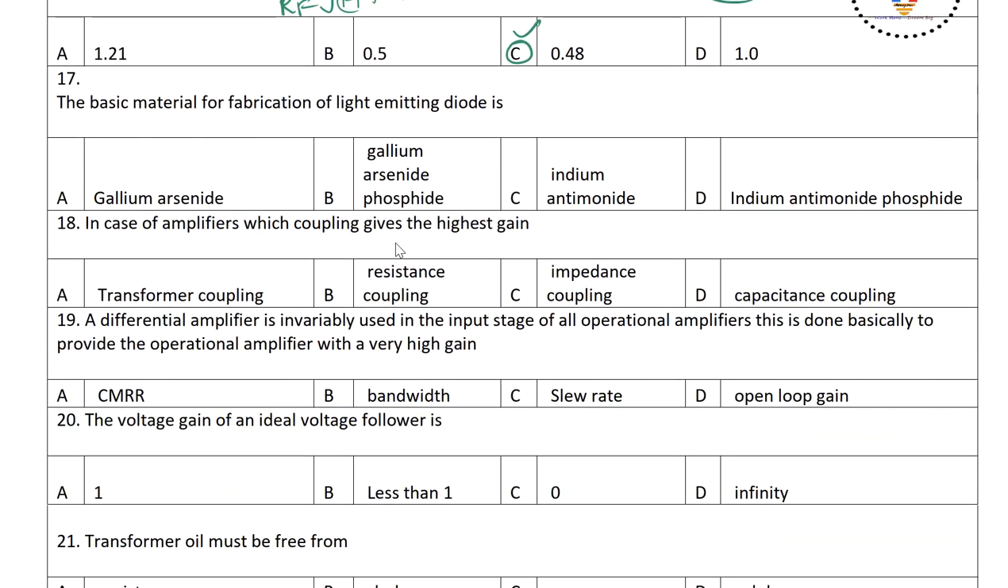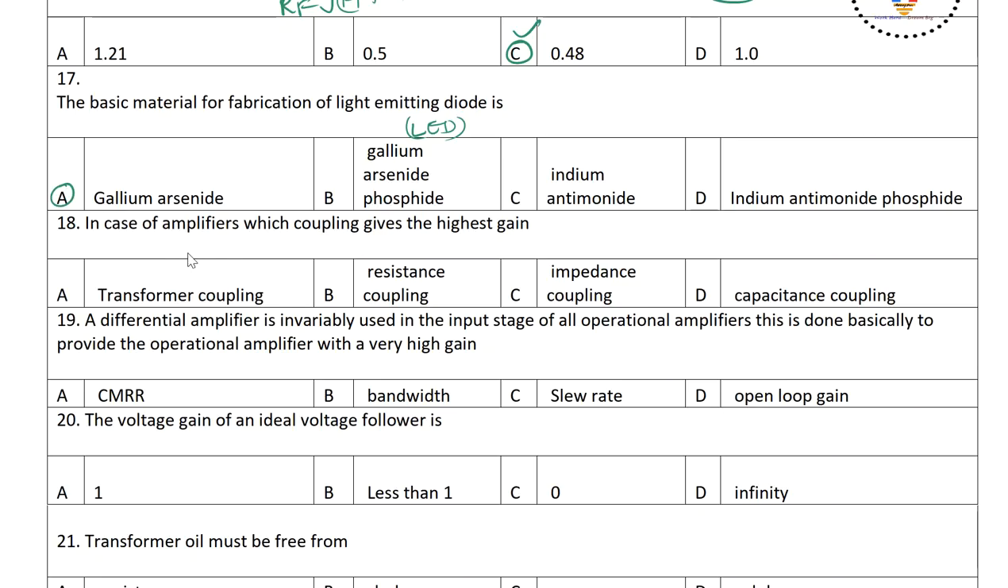Next one. The basic material for fabrication of light emitting diodes, LEDs, we are using nowadays. What are the materials that we are going to use in that LED? That is gallium arsenide. Other options are gallium arsenide phosphide, indium antimonide, indium antimonide phosphide. Friends, most of the questions I have taken are from the Indian Engineering Service examination, GATE examination or other PSUs. You can search on Google and you will get the answers for these questions along with which examination they were asked in.